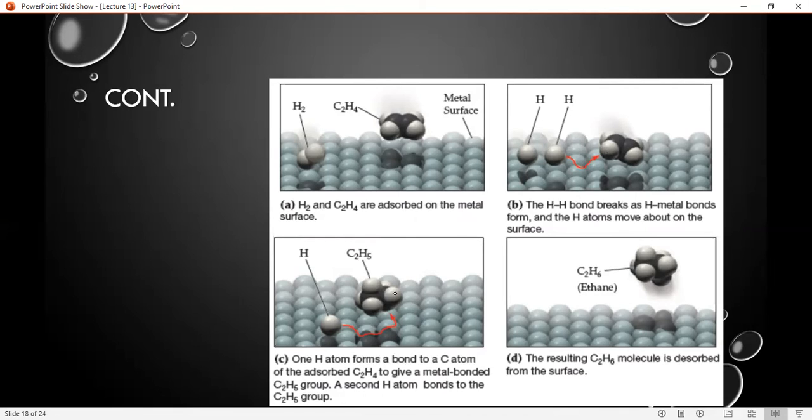In diagram C, hydrogen attaches to the ethylene and forms C2H5, which is still attached to the metal surface, and the second hydrogen also attaches to the C2H5 and forms ethane, which now becomes the product and detaches from the surface of the catalyst, and this is called desorption.